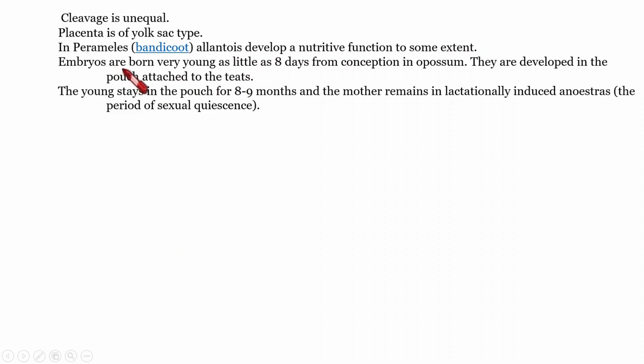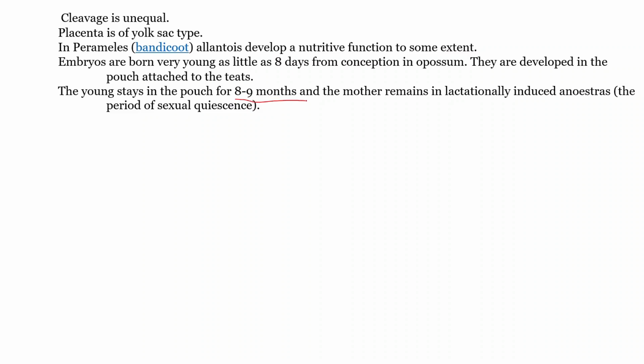Embryos are taking their birth very early. Very early means even 8 days after the day of conception, and they develop inside the pouch. And that young stays in that pouch for 8 to 9 months.